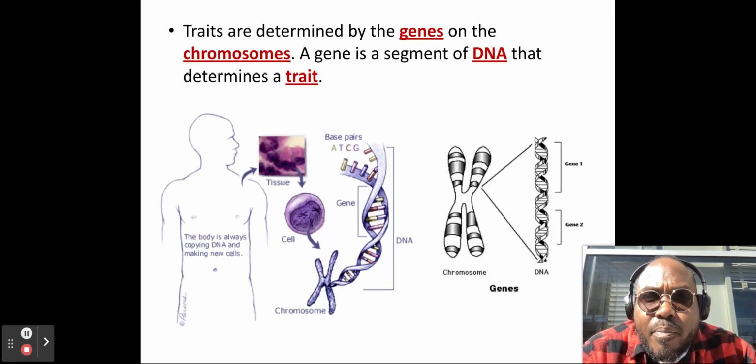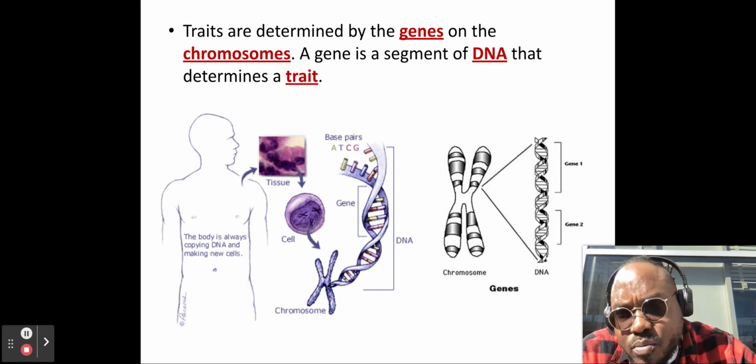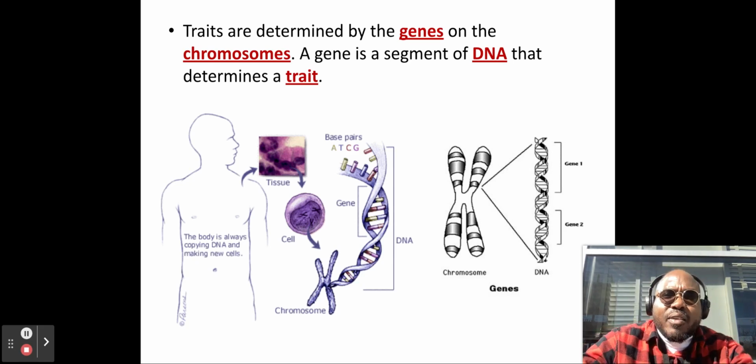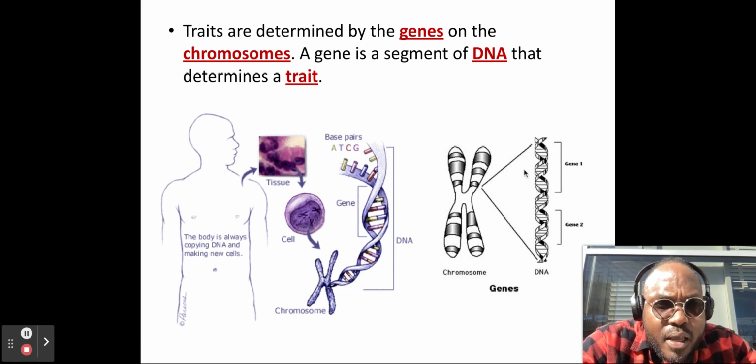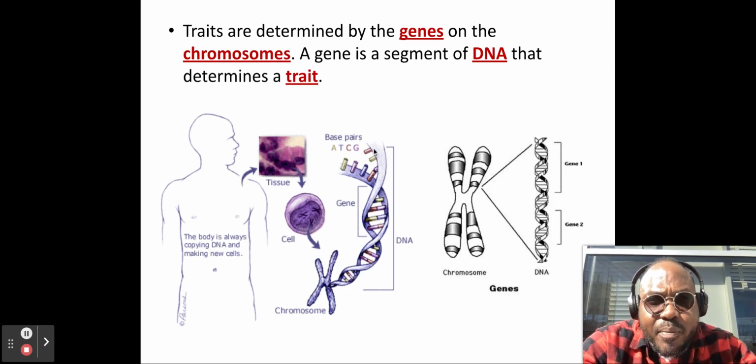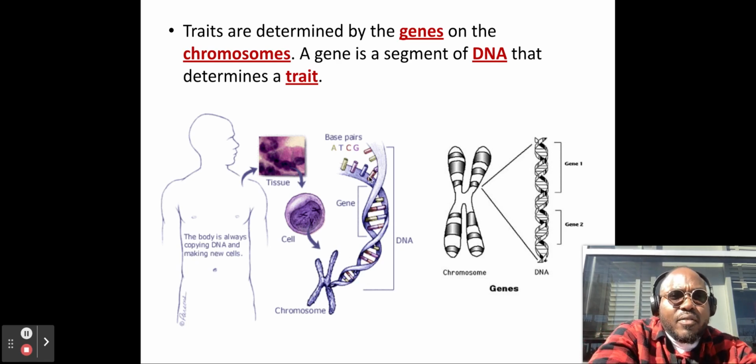Traits are determined by the genes on chromosomes, and a gene is a segment of DNA that determines a trait. As you can see here, this is a chromosome. This is where all your genes are located. But genes are just a segment of an entire strand of DNA.